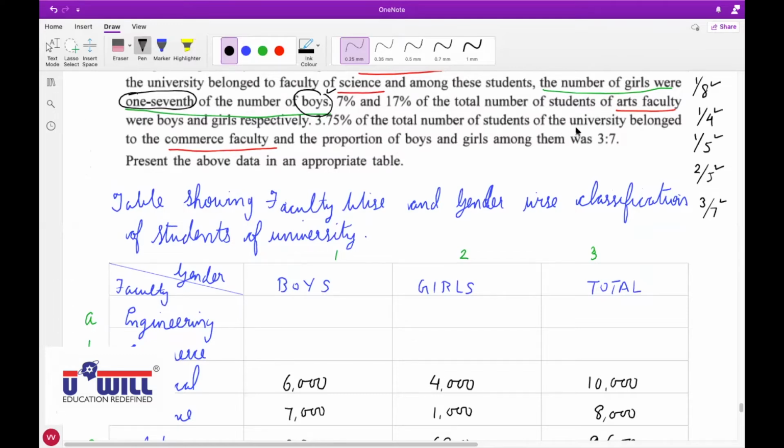Now, 3.75% of the total number of students of the university belonged to the commerce faculty.